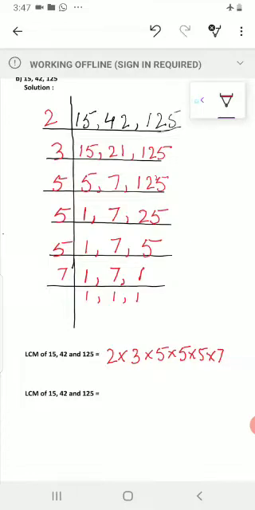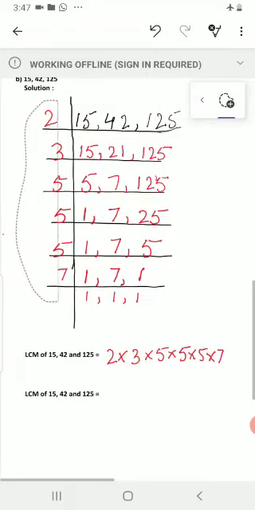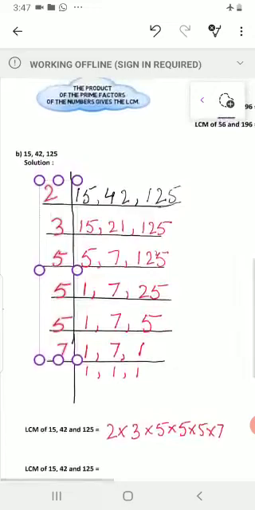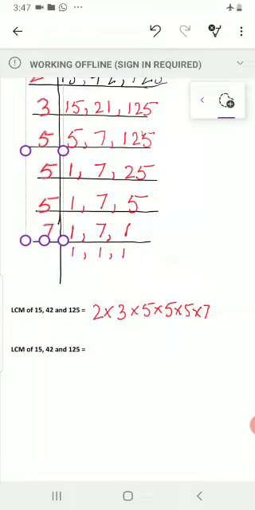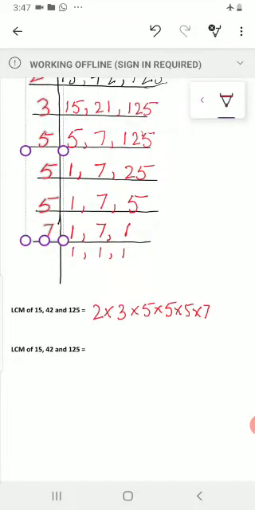Yes, ये देखिए यहाँ से चेक कीजिए. ठीक है, हमने ये सारे नंबर्स लिखे हैं यहाँ पर एलसीएम फाइंड आउट करने के लिए. Okay, these are the prime factors. Now multiply these prime factors. Yes, 2 3s are 6, 6 5s are 30, and 30 multiplied by 5 is equal to 150.